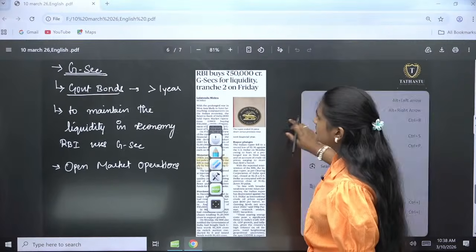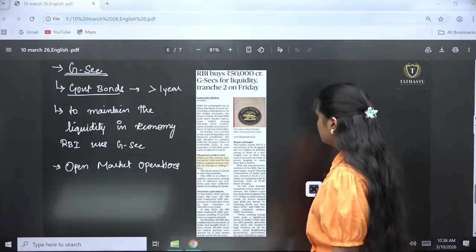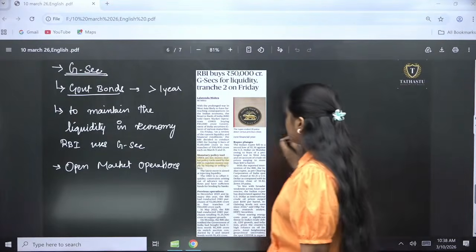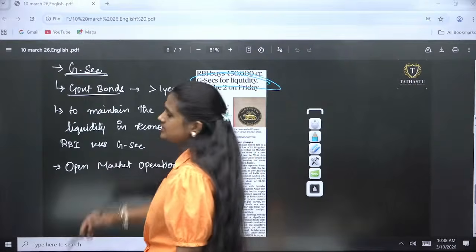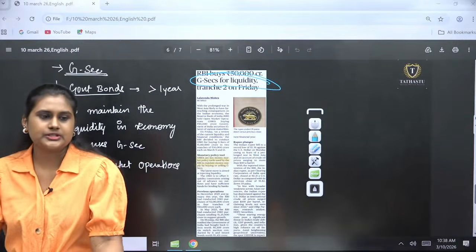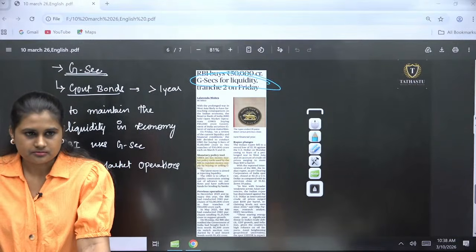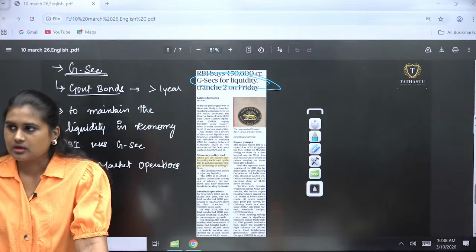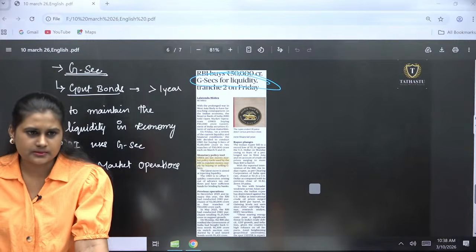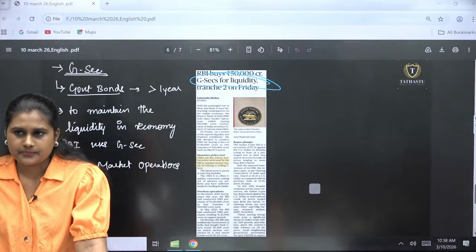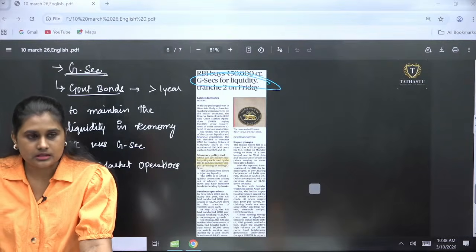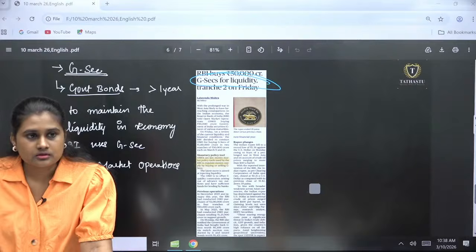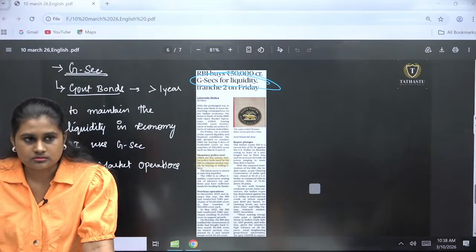Okay. So, government securities. Can anybody say what government securities are, generally? Maybe a guess will also work.